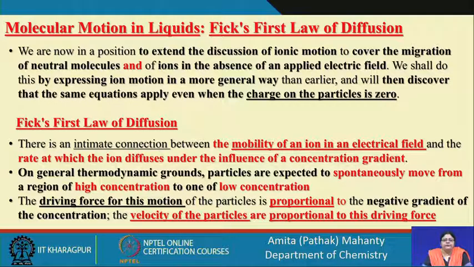So, the driving force for the motion of these small particles will be proportional to the negative gradient of the concentration of the ions in the medium. Okay. So, the ions are always going to diffuse from a higher concentration region to a lower concentration region,